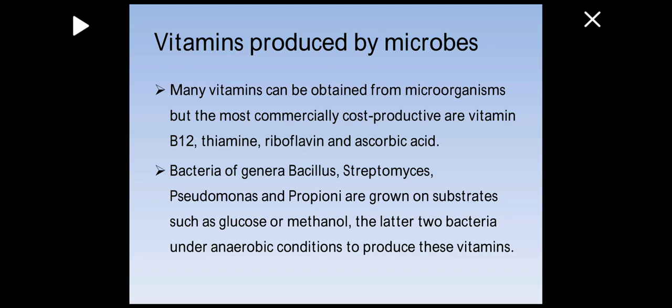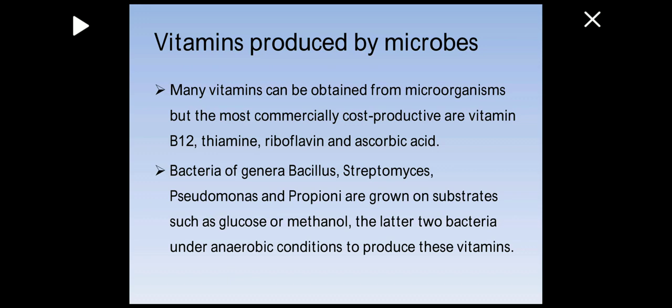Vitamins produced by microbes. There are certain vitamins which are also produced by microbes. Many vitamins can be obtained from microorganisms, but the most commercially cost productive are vitamin B12, thiamine, riboflavin, and ascorbic acid. So commercially cost productive means that the cost of producing those vitamins, and then isolating them and purifying them, is cheap, right? So the cost and the sale match up, and there is a factor of profit as well within those production areas.